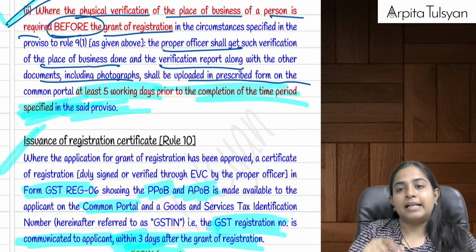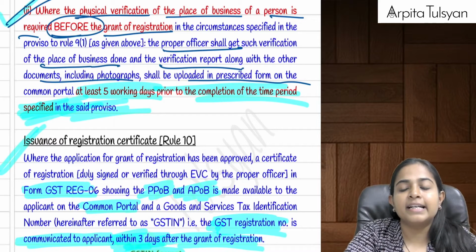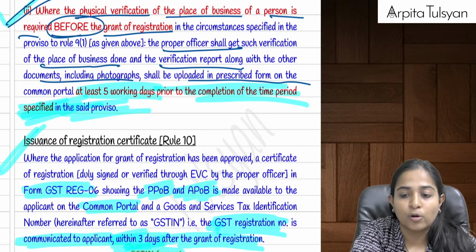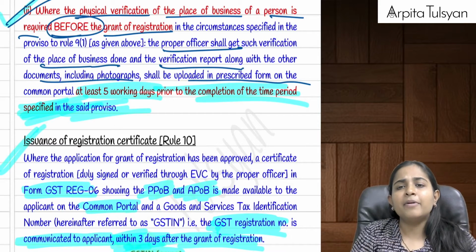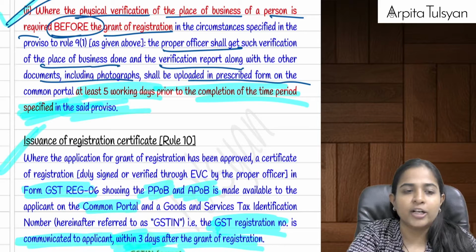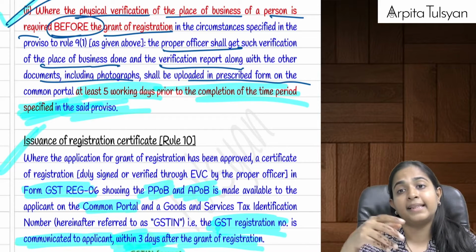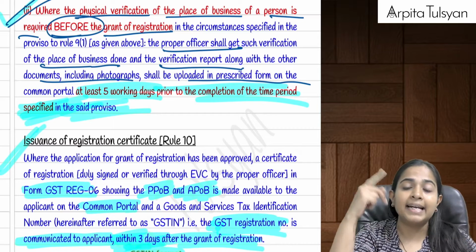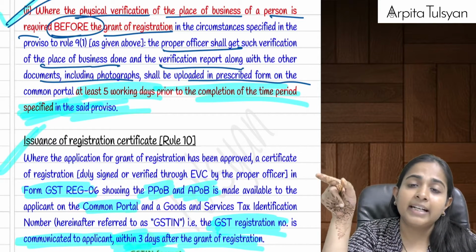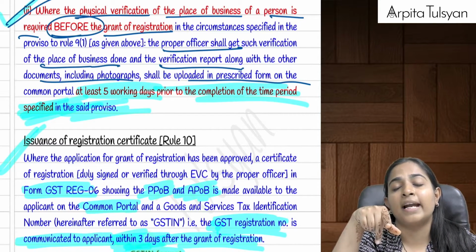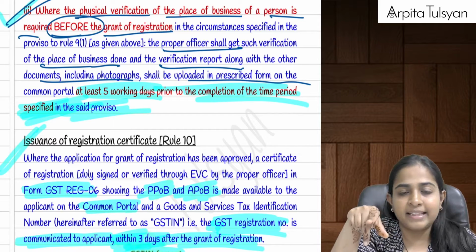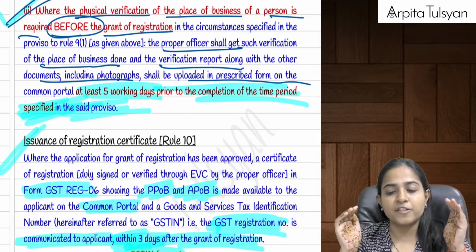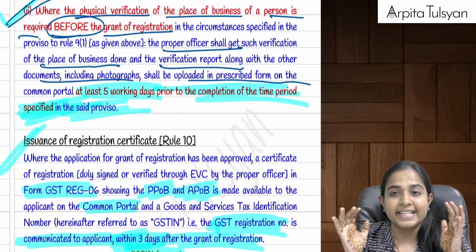Right. Similarly, another thing that we have already studied is, can physical verification be done before grant of registration certificate also? Yes, remember we had studied where Aadhaar authentication was not done, or when the proper officer is of the opinion that site verification should be done, etc. So yes, definitely it can be done, and in that case, within a time period of 30 days of your online application submission, your registration certificate should be granted. So basically the officers have got a time period of 30 days in that case.